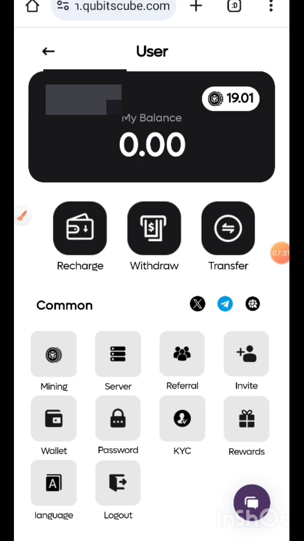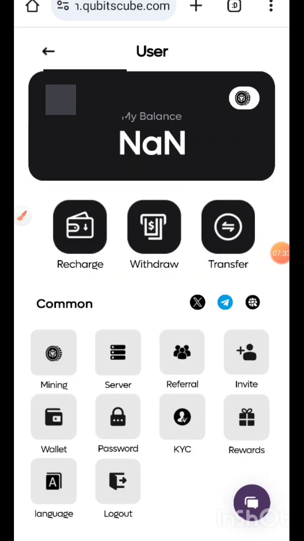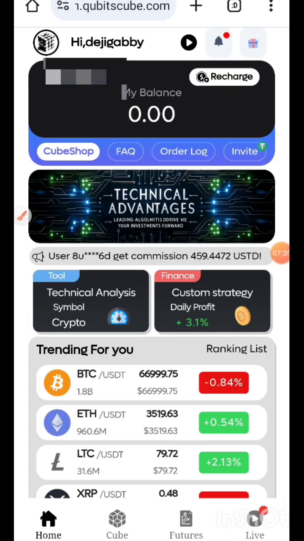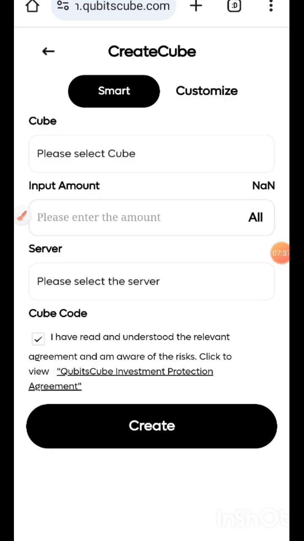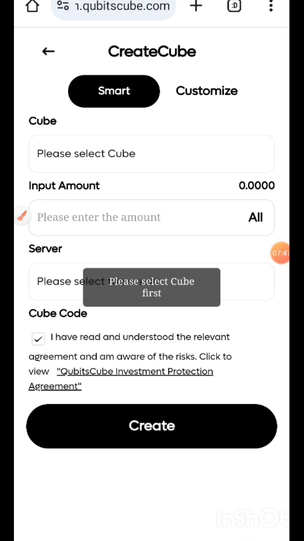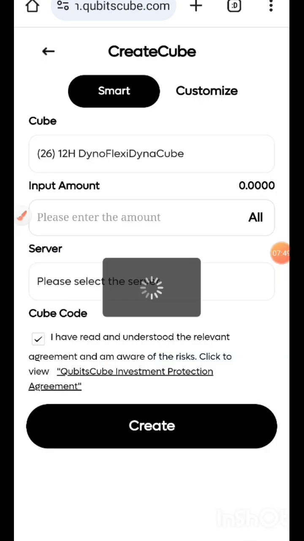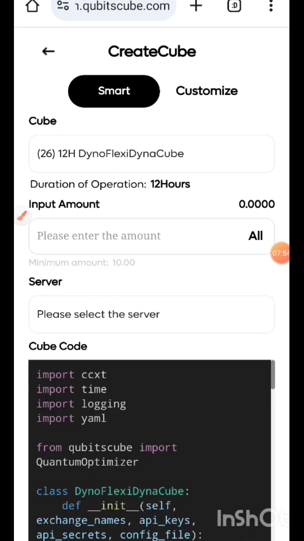So let me show you where you can see that when you want to start a trade. I can do multiple trades. I can do a 12 hours trade and a 24 hours trade simultaneously, guys. So what I mean is that this is the server, guys. Okay, let me select the cube. So you can do multiple trading with this platform.